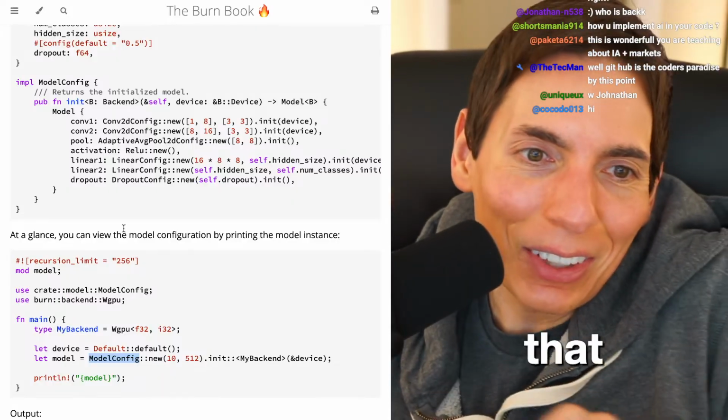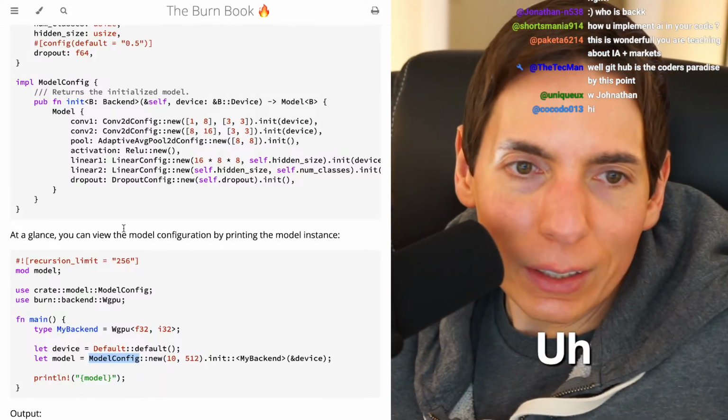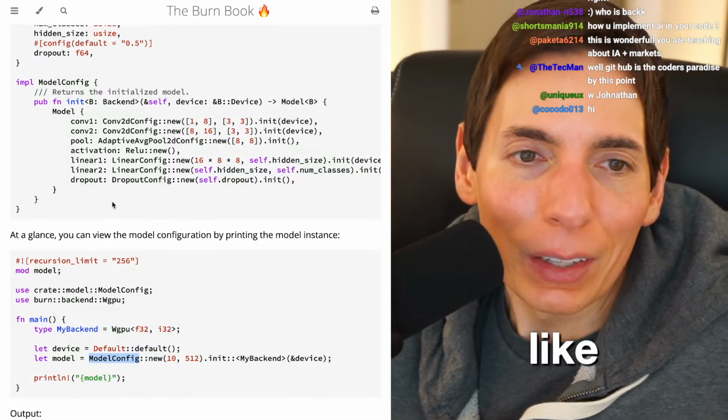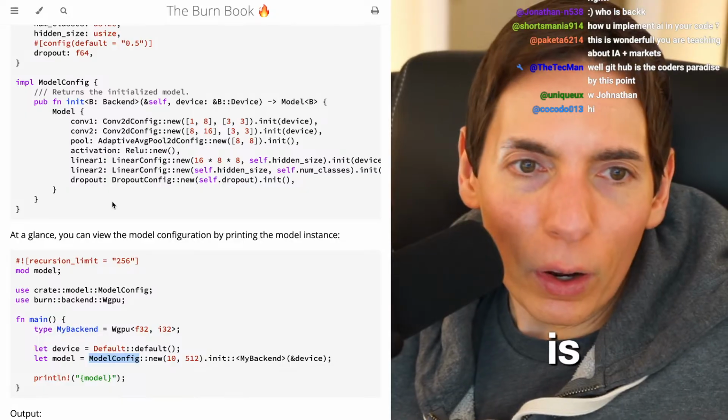We already did that. So, well, GitHub is the coder's paradise by this point. It's really good. I really like GitHub. It's a good one. This is wonderful.